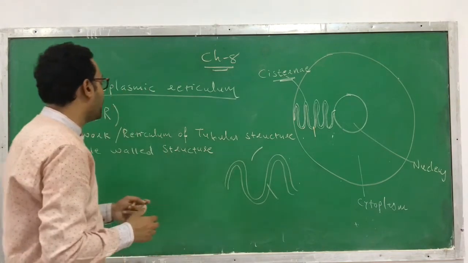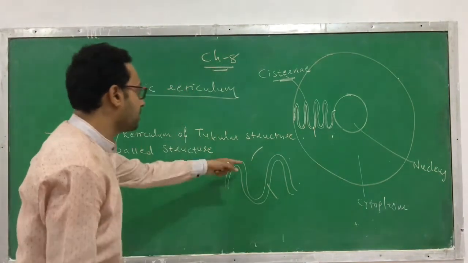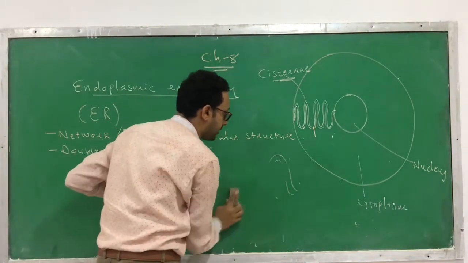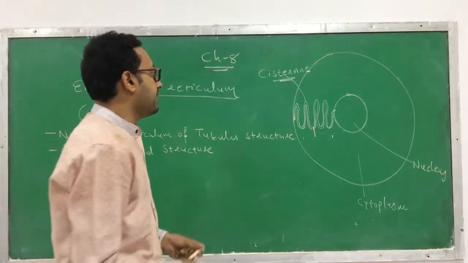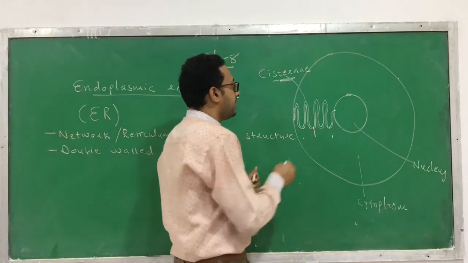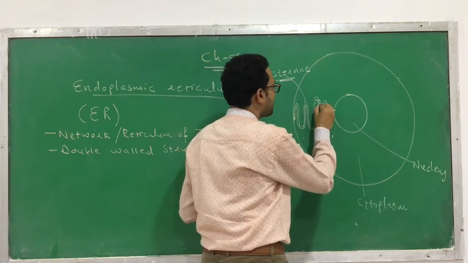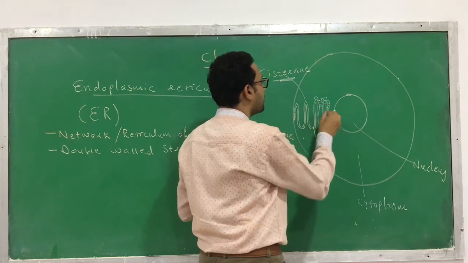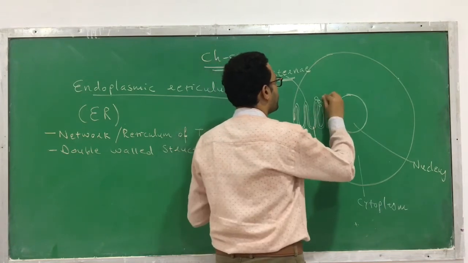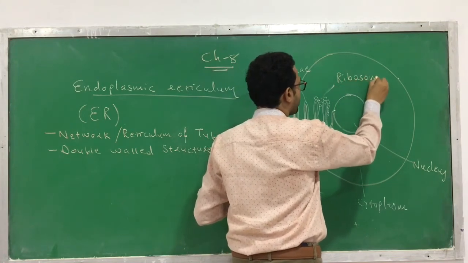So this is called the endoplasmic reticulum. I have just drawn it enlarged for your easy understanding. Now what happens to this ER? In the ER you can see that at some portions it contains round spherical structures. These are called ribosomes.